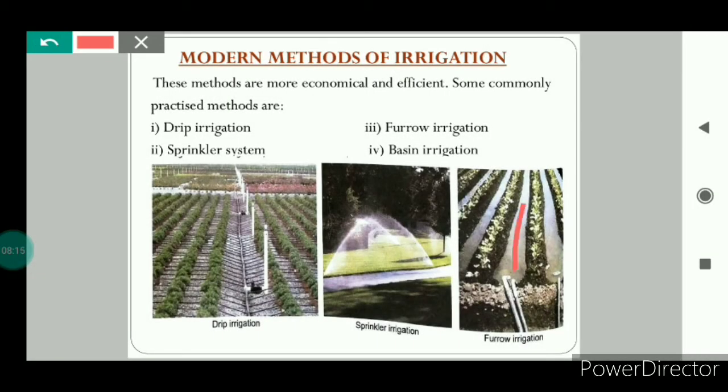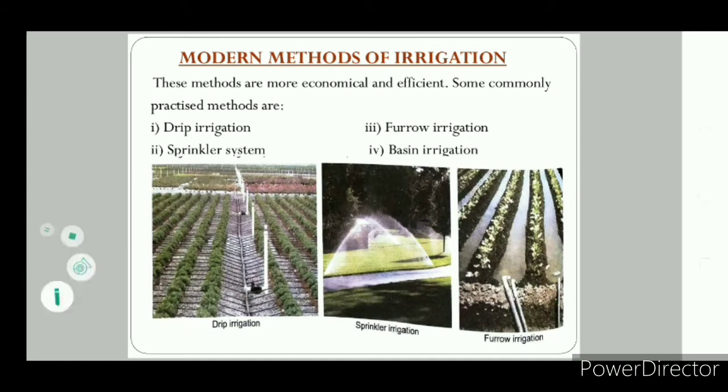Furrows are these long, deep, long channels through which water is made to flow. So in the furrow irrigation system, the whole field is divided into furrows and ridges. This irrigation system is also very efficient.